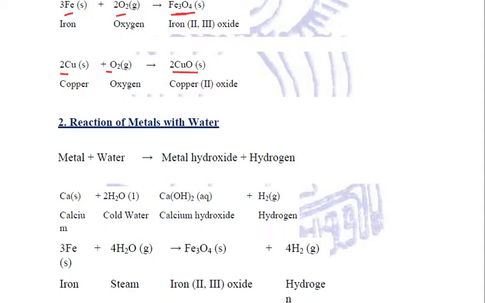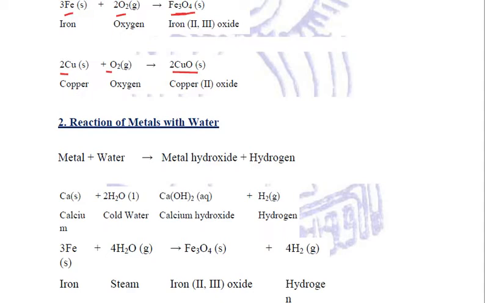Now another point we need to relate is that certain metals are comparatively more reactive than others. If a metal is more reactive, then it is going to react with oxygen at room temperature itself, because it is more reactive. But if it is a bit less reactive, then it won't react with oxygen at room temperature. We need to heat it. And the lesser reactive the metal is, the more heating is required to make it react with oxygen. Right? So this is the first chemical property of metals.